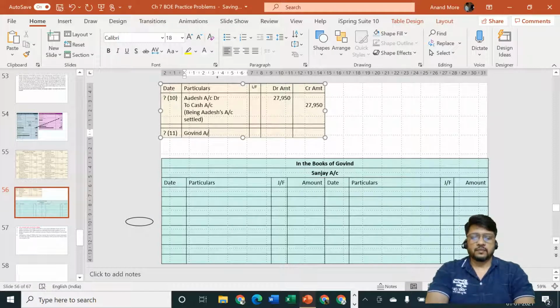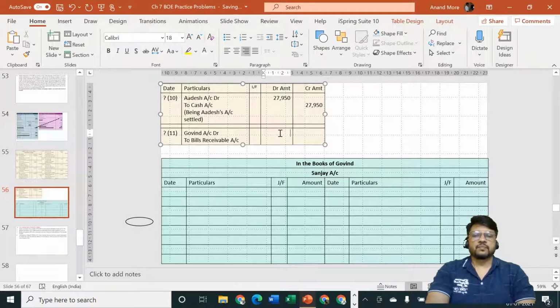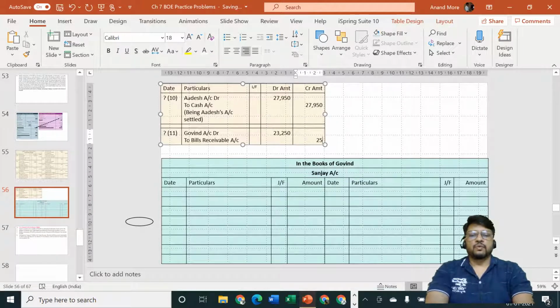Govind account debit to bills receivable account. Amount is rupees 23,250. So we know that ultimately for us Govind is again a debtor of rupees 23,250.